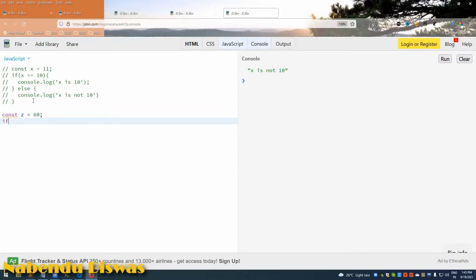Okay, then if z is greater than 100, I will check, I will print console.log z is greater than 100, else if z is greater than 80, then console.log z is greater than 80.